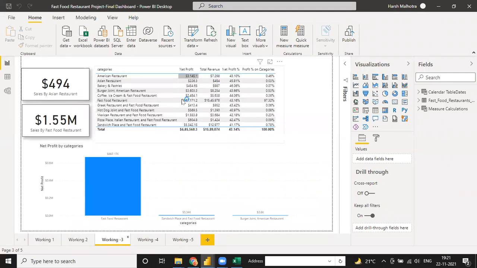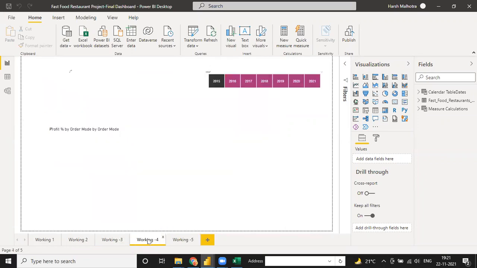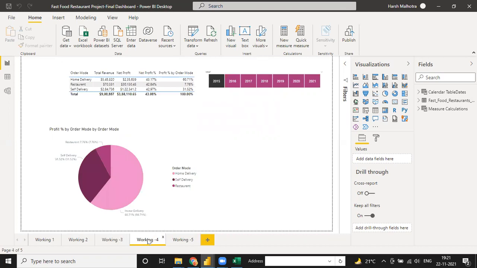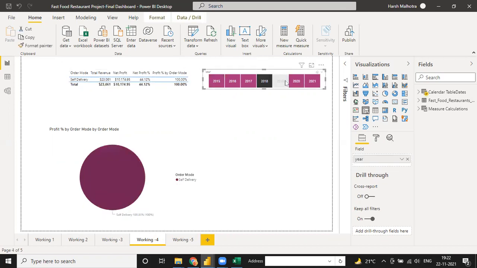In total we have category-wise profit, total revenue, net profit, and profit percentage. When you are running a restaurant, the main thing is how much profit it makes and which category sells the most. You have to analyze on that basis, and every company needs this kind of data. Like order mode-wise data: home delivery, restaurant, self delivery. Year-wise data: if you click on 2018, it will change; if you click on 2019, it will change. So every time it should be changeable.